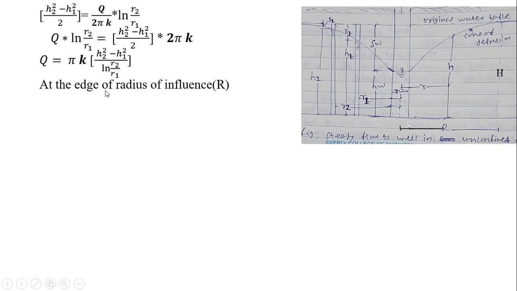That is, now we will consider at the edge of a radius of influence r. At the edge of a radius of influence r, here it is from this point to this point. This is an edge. Here we are finding that at that point, the thickness of the aquifer, that is saturated thickness, means all the soil particles or the aquifer material is saturated by the water. Its thickness is h, isn't it? Its thickness is h, we can say. Here I have considered h, or we may consider it as a width.